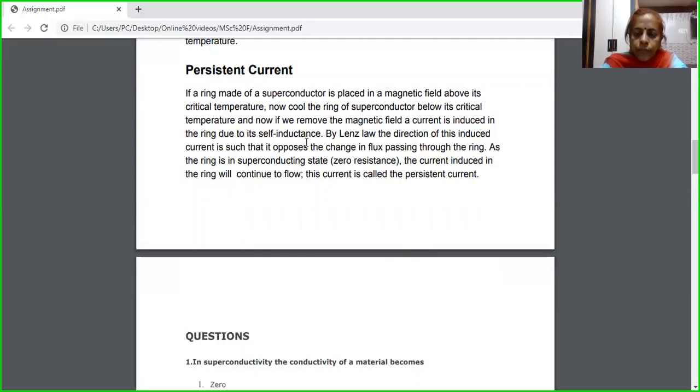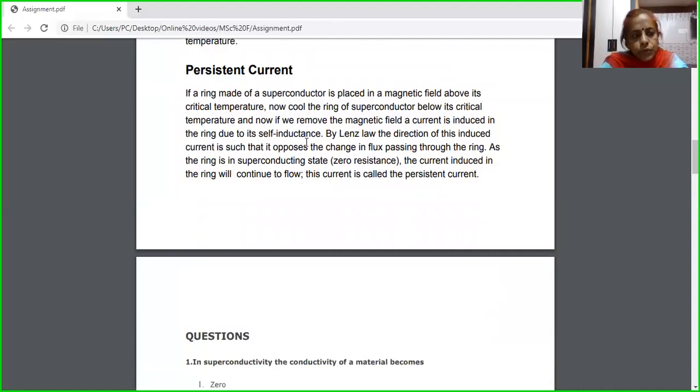Then by Lenz's law, we know that a magnetic field will be induced, and due to it, a current will be induced in the superconducting ring. This current is termed persistent current. Why persistent current? Because this current flows in a superconductor even in the absence of a magnetic field. And this current flows in the superconducting ring for a very long time with undiminished strength.